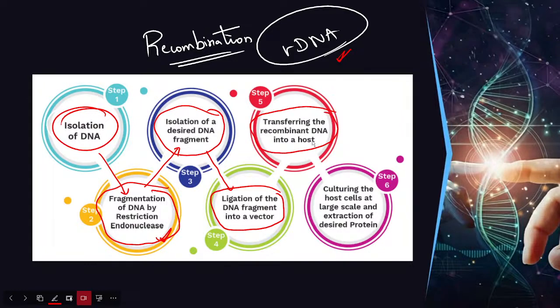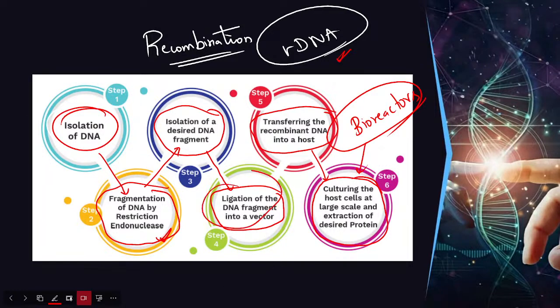That is your transformation. After the transformation, we need to culture the host cells at large scale. For this we use bioreactors. And for ligation, we can directly use sticky ends, or we use DNA ligase for that process. These are called molecular gum or molecular glue.